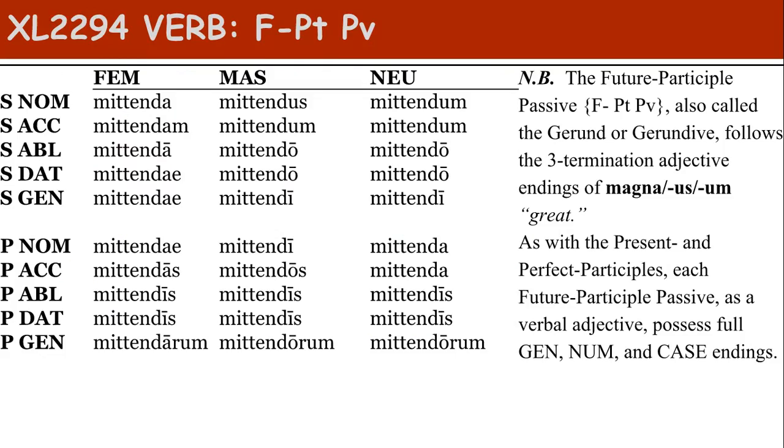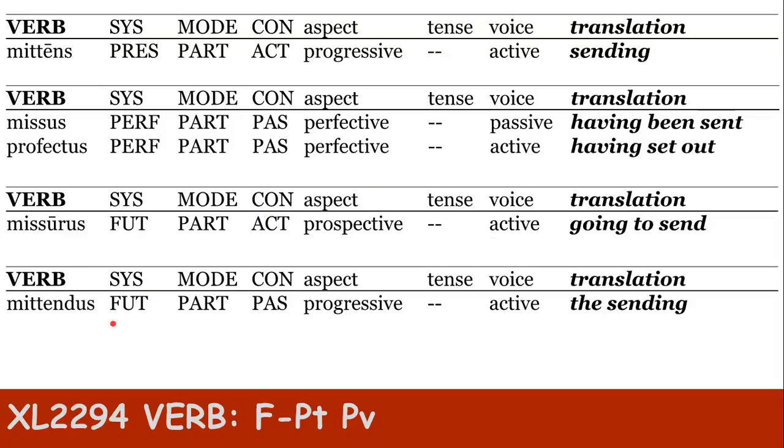Last one, supines. Well, actually, not the last one. Future participle passive, -ndus. This indicates a passive construction, and it can be used a number of different ways in Latin. With sum, it creates a debitive aspect, but generally speaking, it is a gerund. When it's by itself, it's gerund. So therefore, progressive and active, just like the present participle.